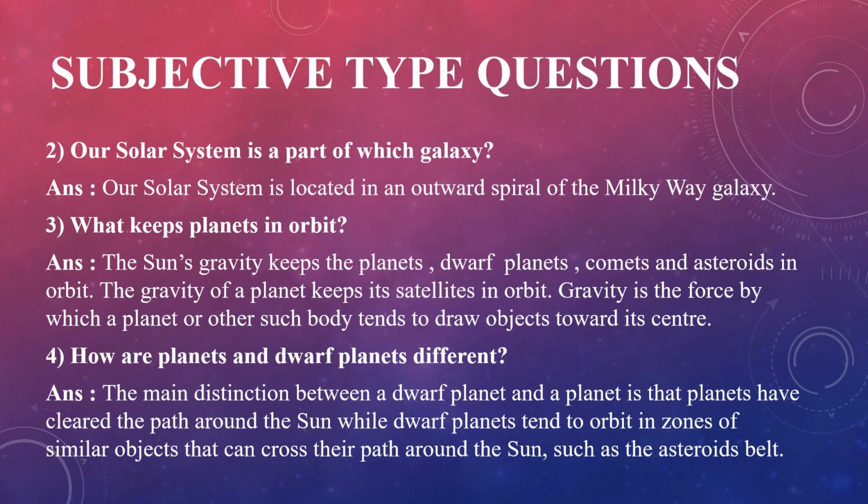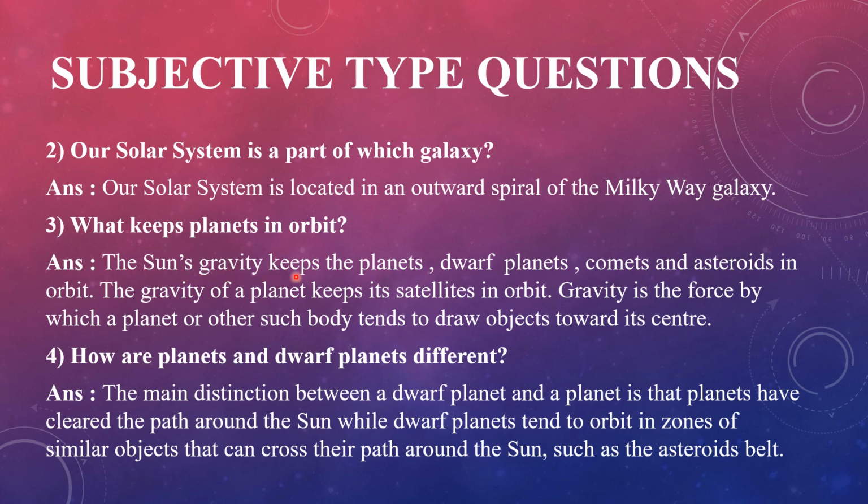Next question. Our solar system is a part of which galaxy? Answer. Our solar system is located in an outward spiral of the Milky Way galaxy. Next question. What keeps planets in orbit? Answer.